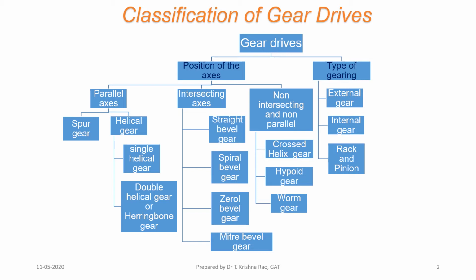The other type of classification of gears depends on how the gears engage with each other. External gears, internal gears, rack and pinion. The other way of classification is how the gears engage with each other. External gears, internal gears, and rack and pinion. A rack is a very long straight gear of infinite radius.